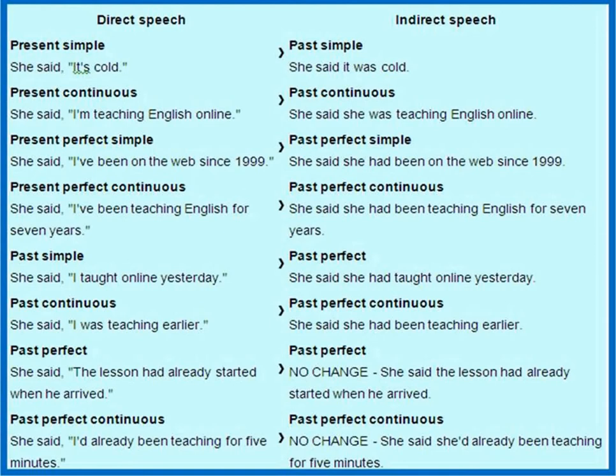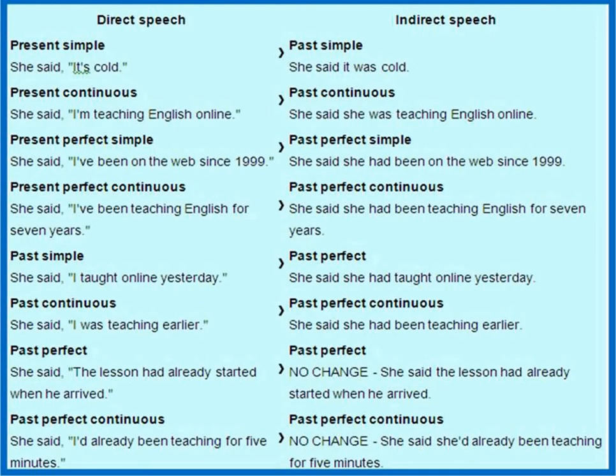Present perfect continuous changes into the past perfect continuous. For example, she said, "I've been teaching English for 7 years," and she said she had been teaching English for 7 years. Past simple changes into the past perfect. She said, "I taught online yesterday." She said she had taught online yesterday. So taught changes into had taught. Past continuous changes into the past perfect continuous. For example, she said, "I was teaching earlier," and she said she had been teaching earlier.